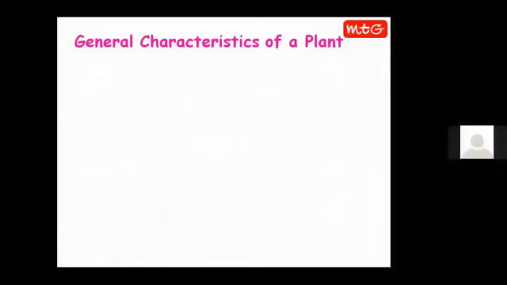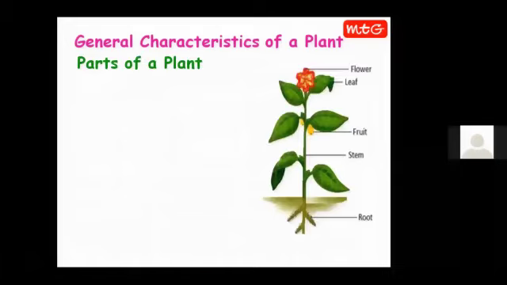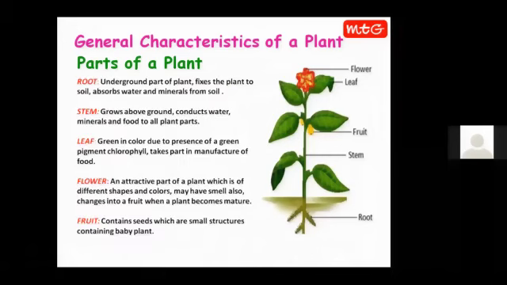Now let us proceed further and study about the general characteristics of a plant. Okay, here is a figure of a plant. Different plant parts have been labeled. Now let us study about them one by one. A plant has 5 main parts. These are roots, stem, leaf, flower, and fruits.